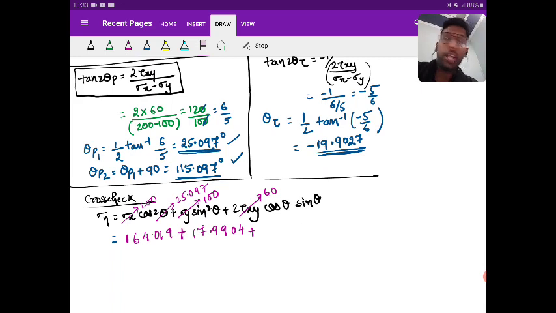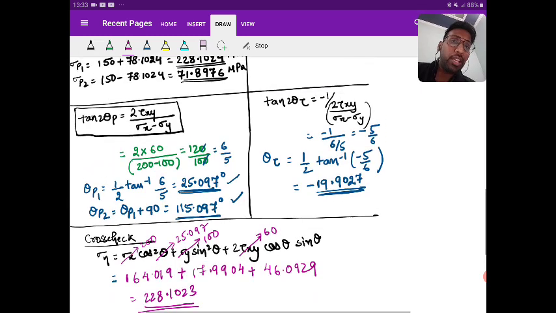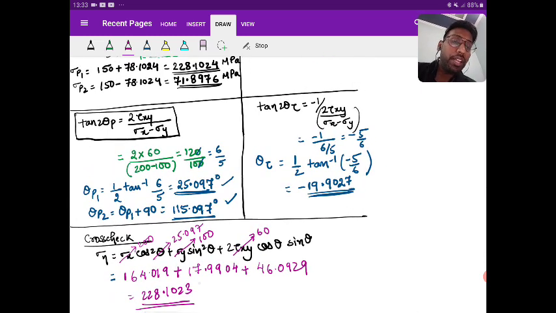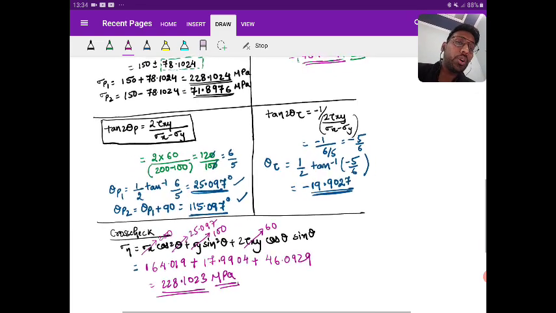So the last value that you are obtaining will be 46.0929. Now add up all, 17.9904 plus 164.019, so the value you are going to get is 228.1023. Just check, and you can see there is one value of 228. So you have already matched the value. Yes or no? Is it clear?